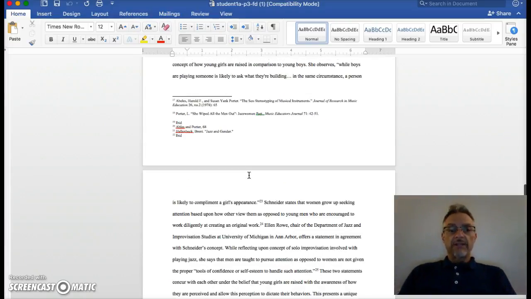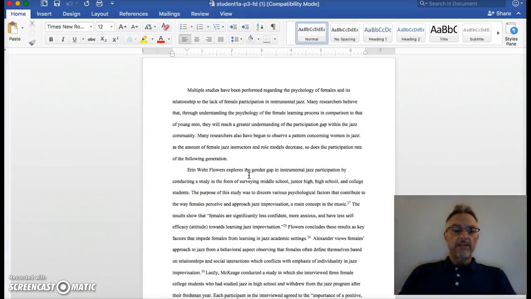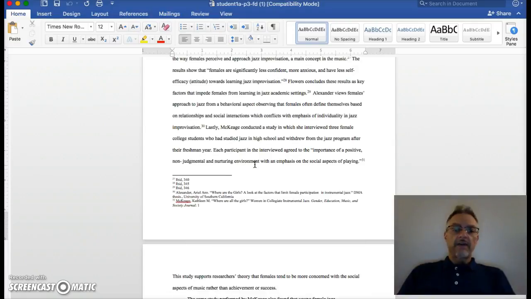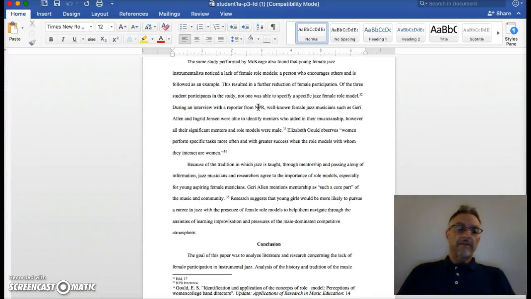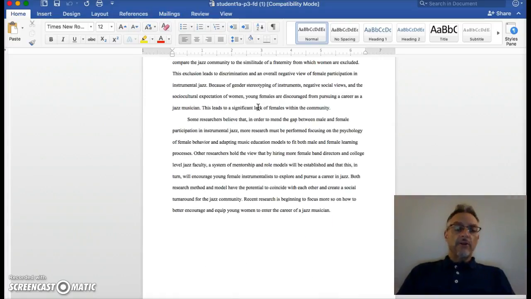So I encourage you to read this one and get a sense of how it's reading, how it's written, and how this author particularly is handling all of the different people that are in here. One thing I do like is when you go from one section to the next, you can see right in here, later on in the paper, he brings back in McKeach, another author that he referenced earlier. So there's this constant conversation, even down to how they conducted a study, to their findings, to their conclusions. It's really, really strong and very well written. So I encourage you to take a look at that.